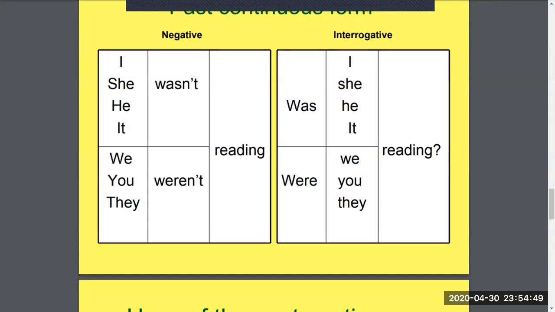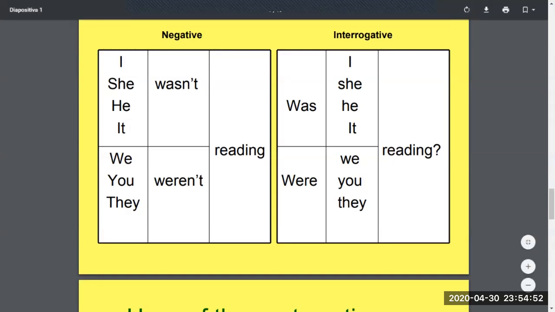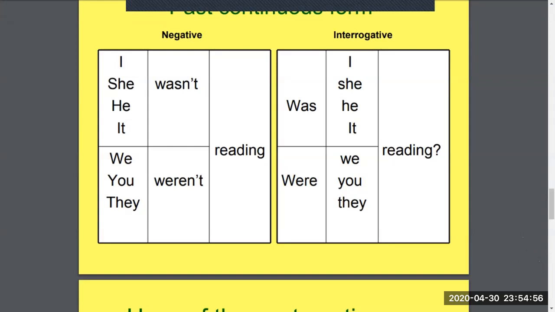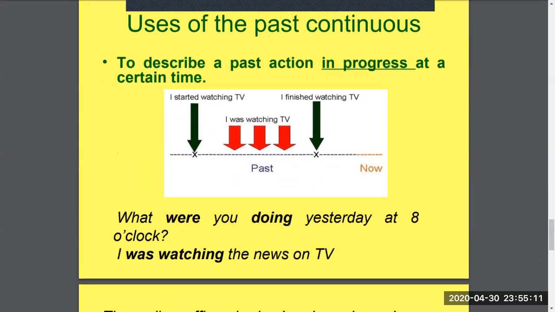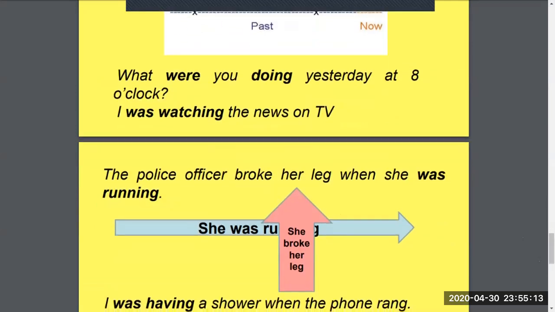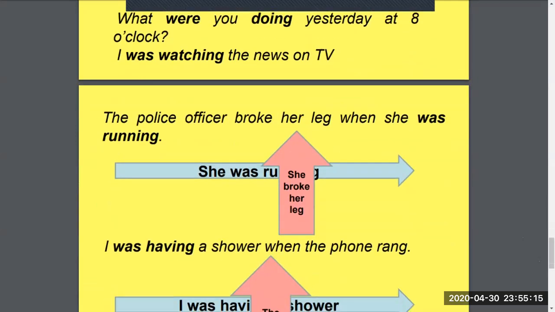So again, the was and were in the beginning when it's an interrogative. With the exclusion of who, what, where, why, those kinds of things, right? Like who was he talking to?